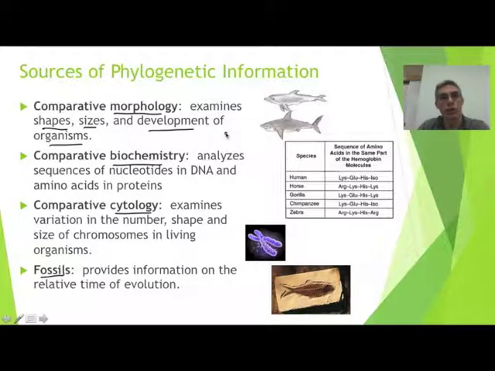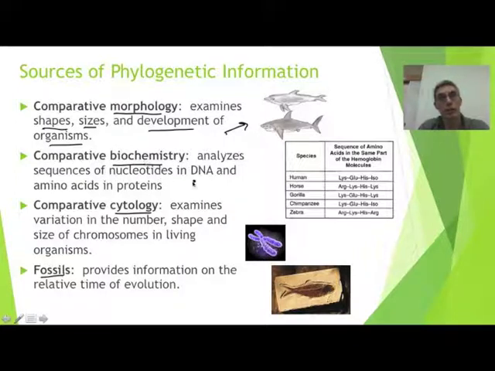Now, an example of maybe shape and size. If you look over here on the right hand side, you're going to notice we have a dolphin and we have a shark. Well, if you make a comparison in terms of the shape of those animals, you're definitely going to notice a similarity. So that might allow you to make some inferences as to where they should be placed in that cladogram.